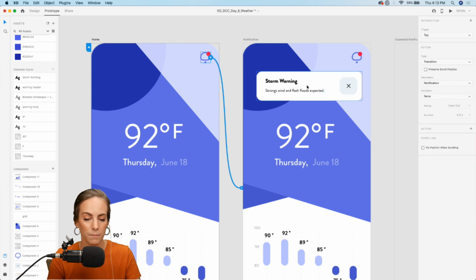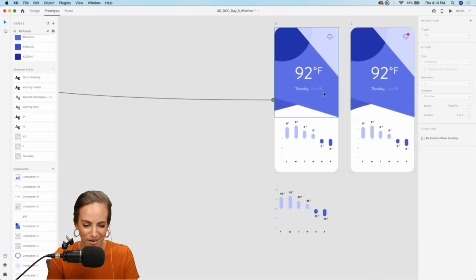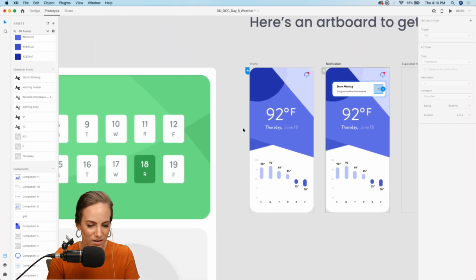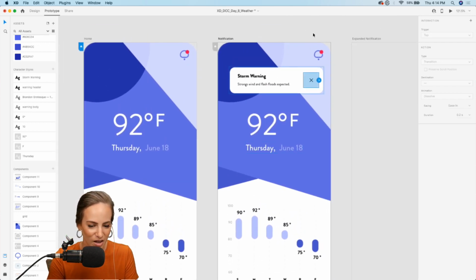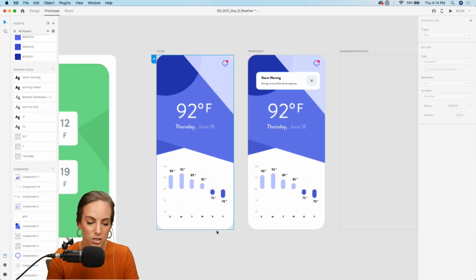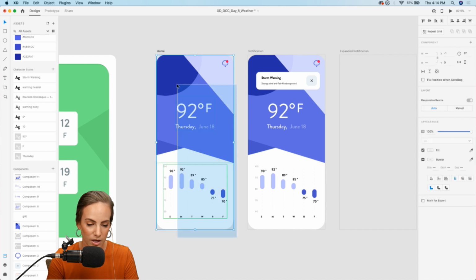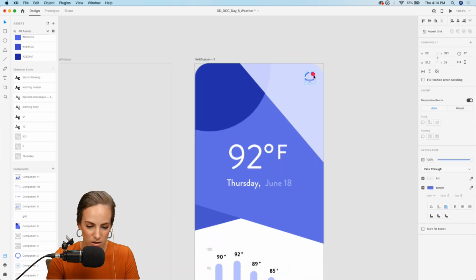And then from this one, oops, oh no, I already had this wired up to a previous one. Okay. You're seeing my pre-baked bread. It's like a cooking show. Okay, so from this one, maybe we just want to go back to the previous homepage, just click that close button. So we do need to just copy everything and paste it in a new separate artboard, because I don't want to show this little red circle. So we just need to get rid of this.